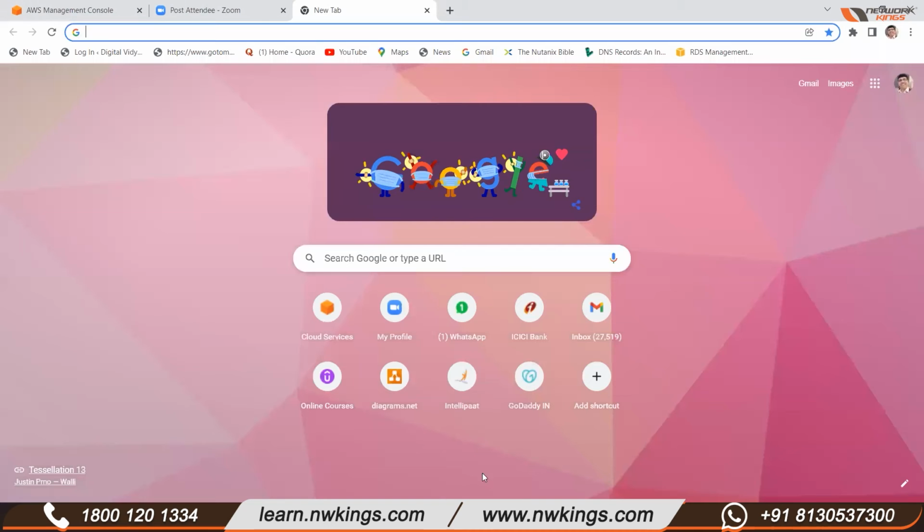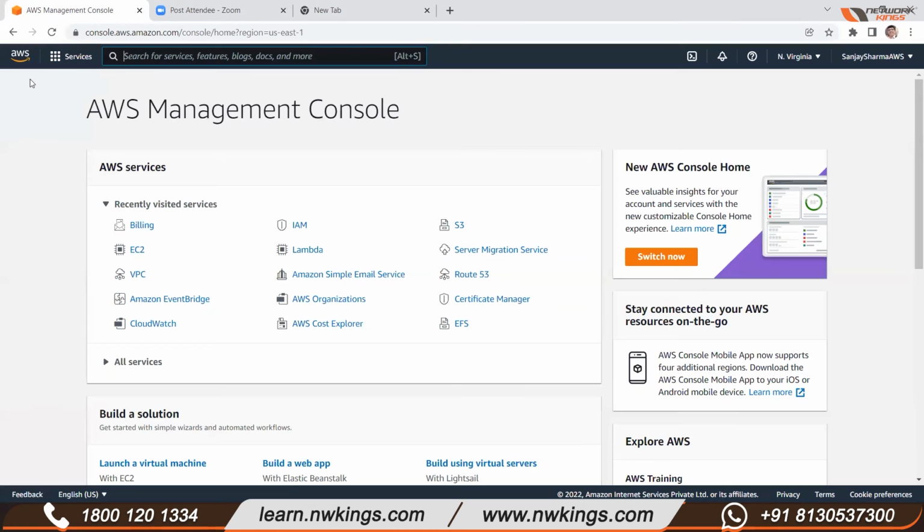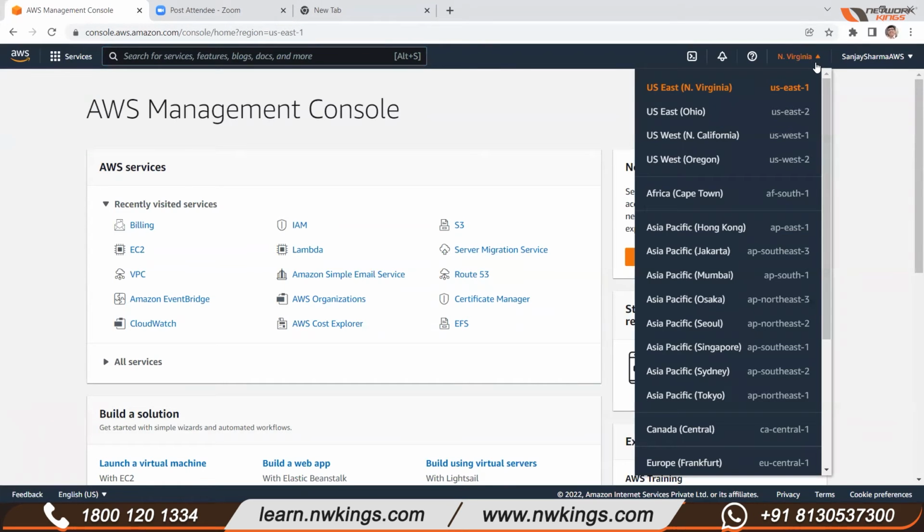Let's say this is your AWS Management Console. On the right-hand side at the top, there is the list of regions. You first select a region, for example North Virginia, Mumbai, Ohio, North California, or Oregon. All these are regions, and we have 26 regions in this AWS global infrastructure. Today we have to create one more instance, so I'll show you that if I get the time. But before that, all these things are very important.